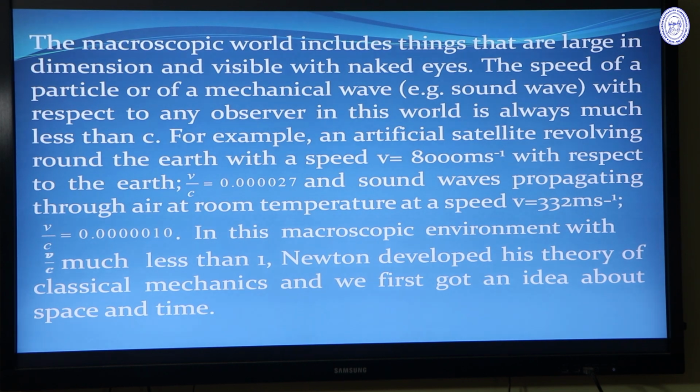Another example is the velocity of sound wave in air, which is 332 meters per second, and when we take the ratio of v by c, in this case it becomes 0.000010, and this is also very much less than c. In this macroscopic environment, when velocity of any moving system is much less than velocity of light in free space, we can use Newtonian mechanics developed on Newton's 3 laws of motion, and then we get an idea about space and time.